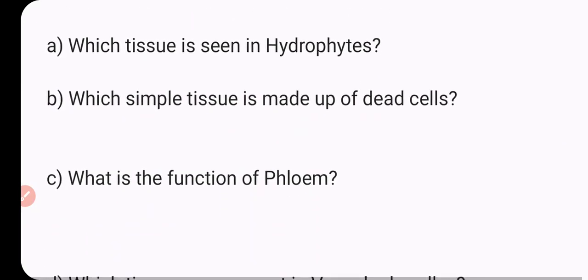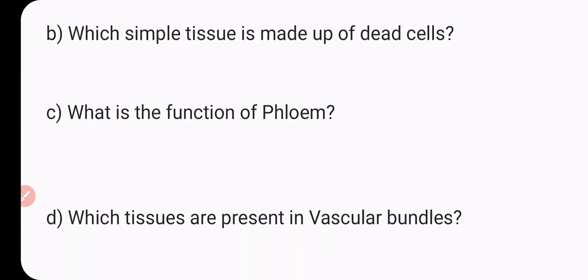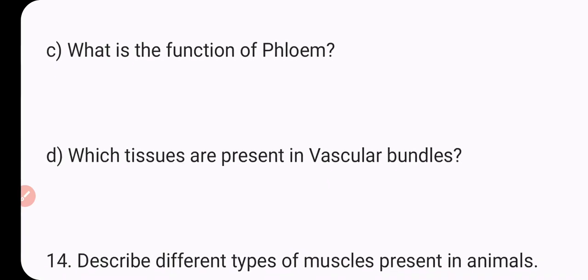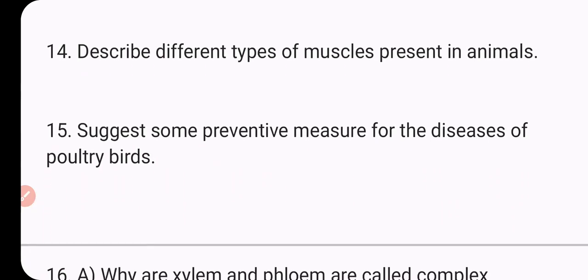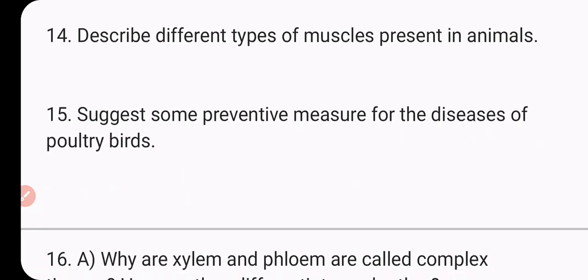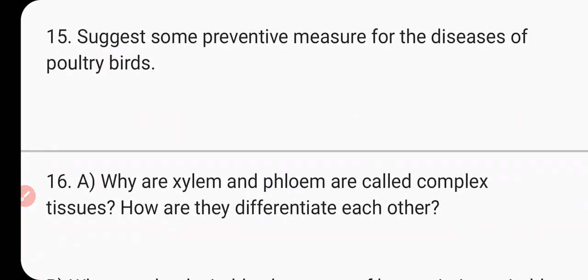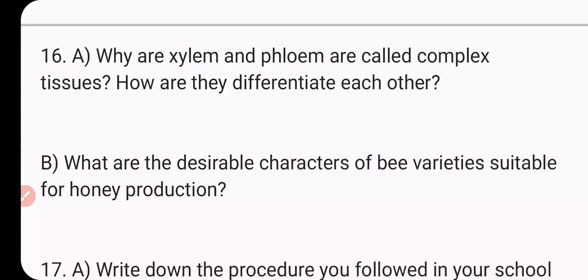Which tissue is seen in hydrophytes? Which simple tissue is made up of dead cells? What is the function of phloem? Which tissues are present in vascular bundles? Differentiate. Describe the different types of muscles present in animals. Suggest some preventive measures for the diseases of poultry birds.